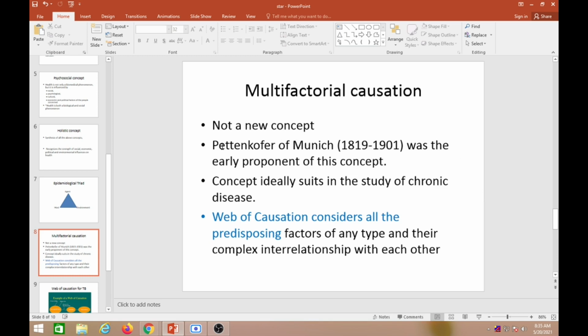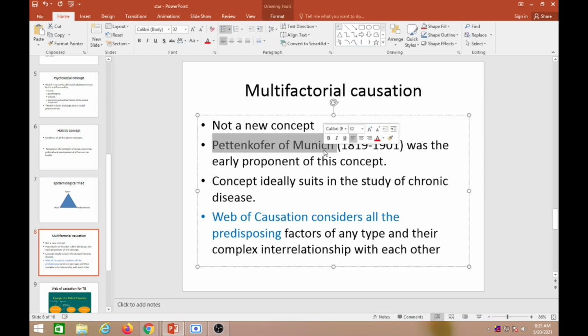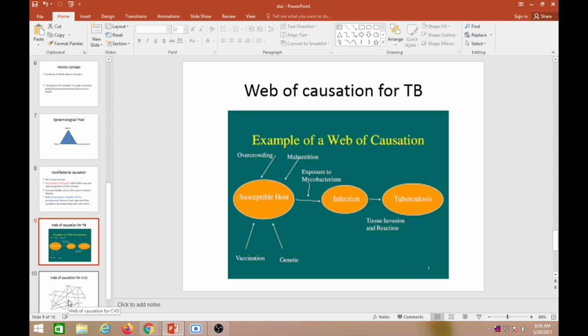This term was first coined by Pettenkofer of Munich. He was giving this concept of multifactorial causation, and this model is very much suitable for chronic disease. Another way we call it is web of causation, where we consider all the predisposing factors. I'll give you an example so that you know what multifactorial causation or web of causation is. Let's see for tuberculosis. Why do people get tuberculosis? Can you tell me the web of causation?